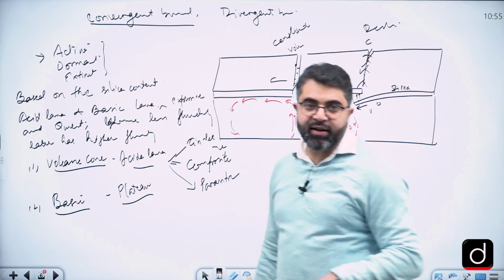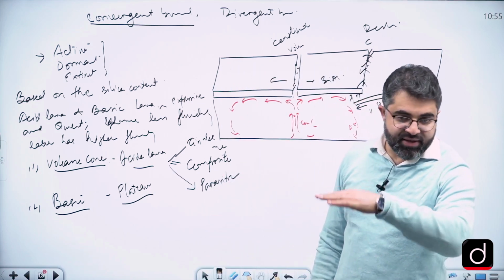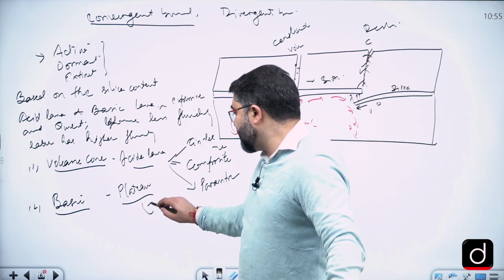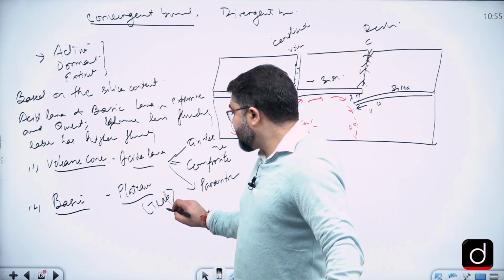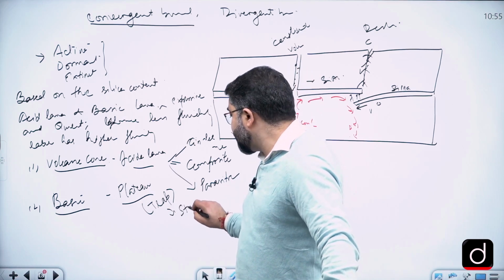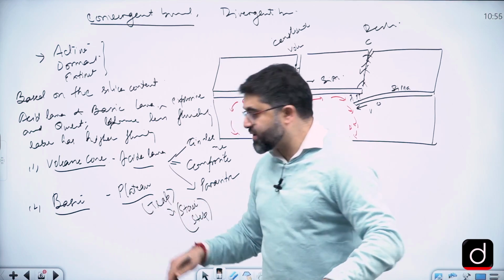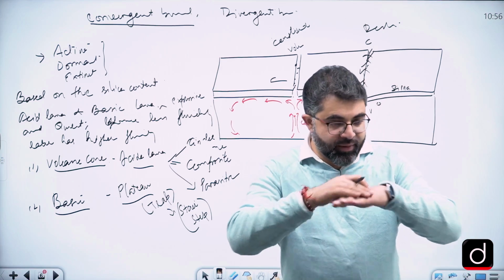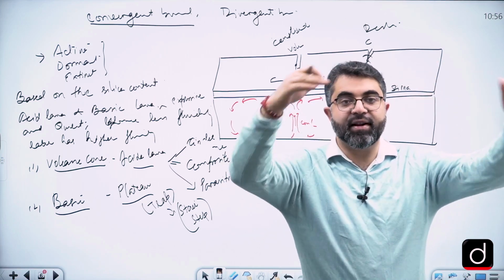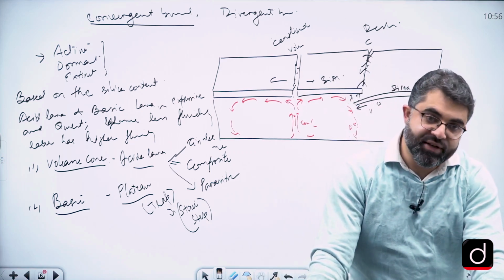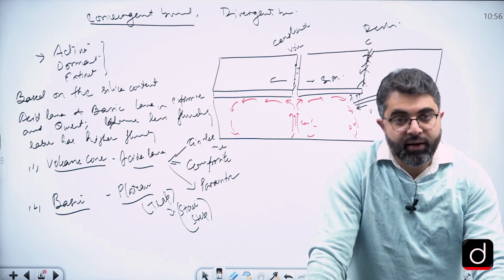So write about this point, that it leads to the formation of a plateau, a table-like land, because there is a continuous formation, and that is also called trap or trappen, because trap is a Swedish term for stairs or step-like formation. So because the fluidity is very high in basic lava, there is one layer, second layer, third layer, fourth layer, fifth layer. So layer after layer gets deposited on the surface. This is how we can relate to this particular point.